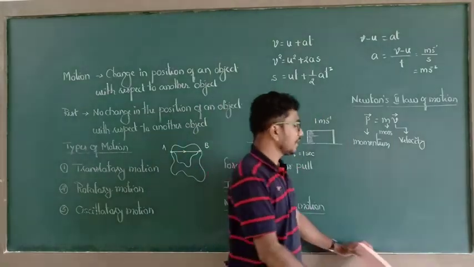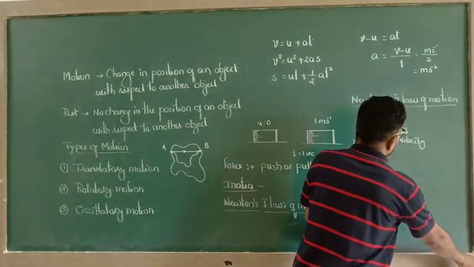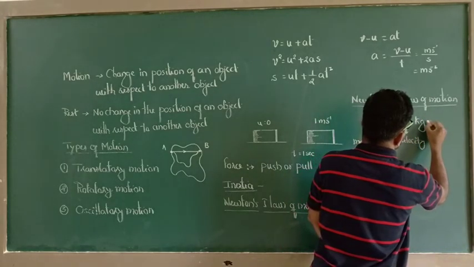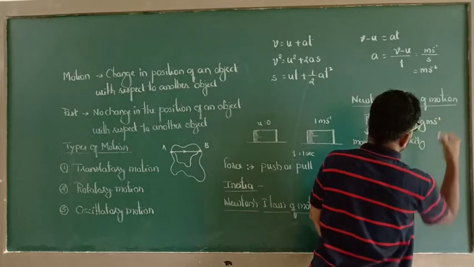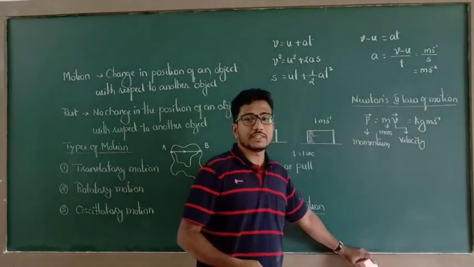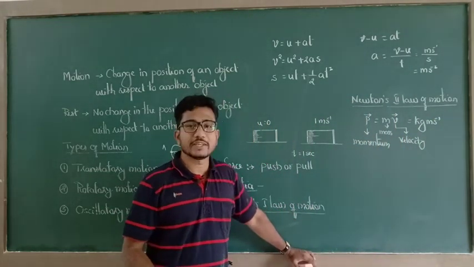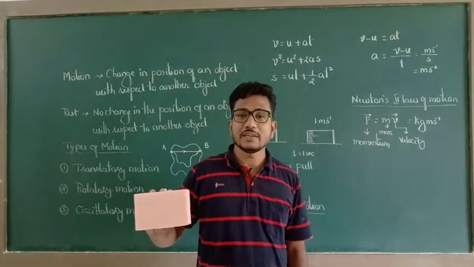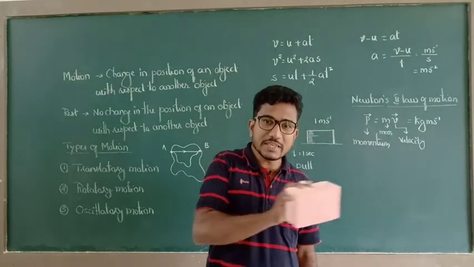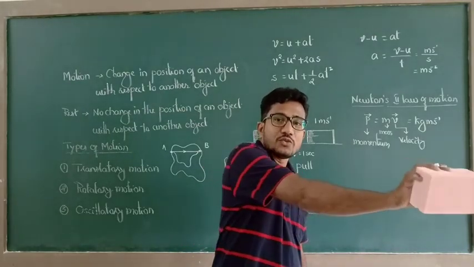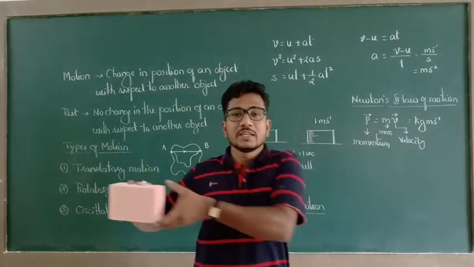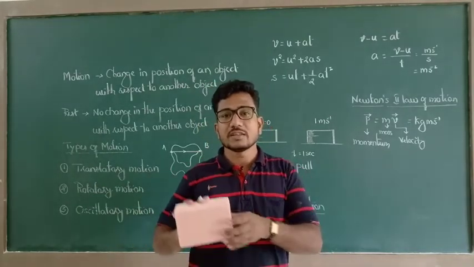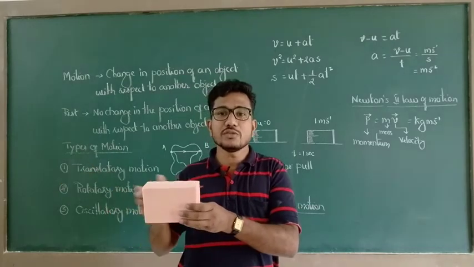That means here m is represented in terms of kg and velocity is represented in terms of meter per second. Kg meter per second is nothing but the SI unit of momentum. After 1 second, 1 kg meter per second, 2 kg meter per second, 3 kg meter per second, 4 kg meter per second. This rate of change of linear momentum is directly proportional to the applied force.